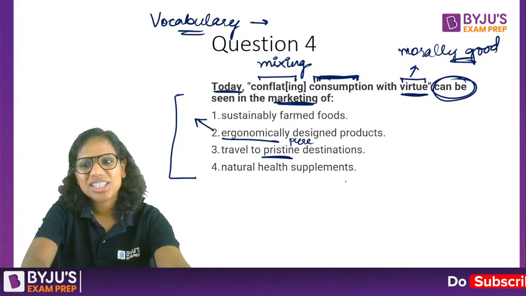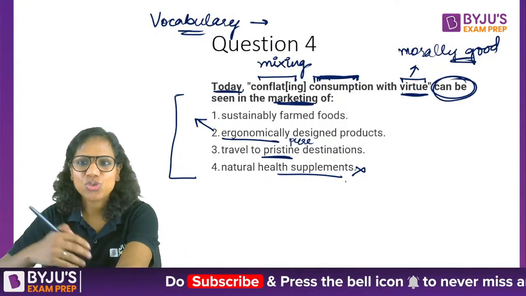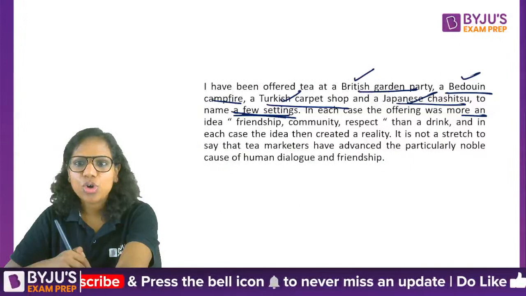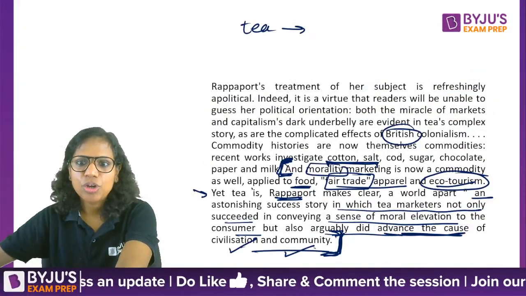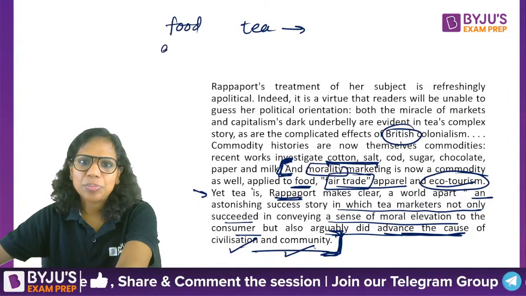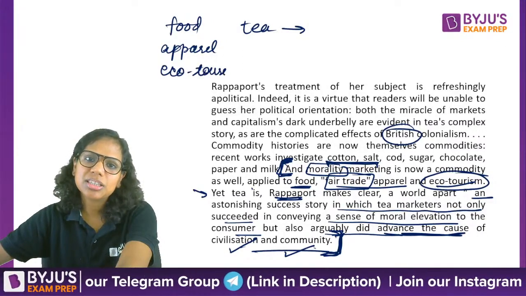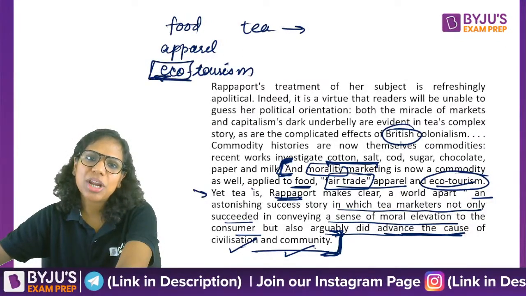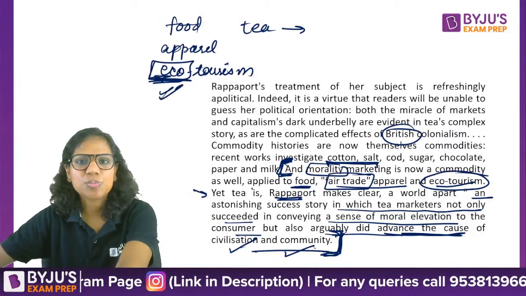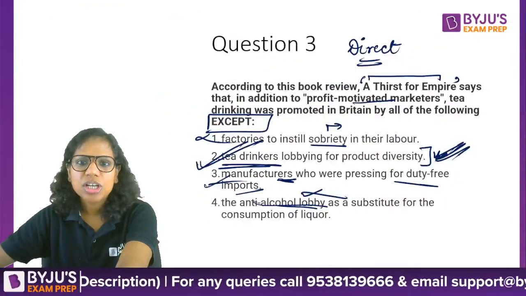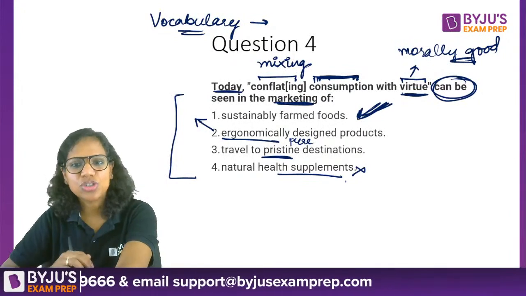We've discussed... No, 4. No, natural health supplements have not been discussed. See, what has been discussed? Let's just see. Conflating consumption with virtue. Virtue is morality. Food, fair trade apparel, and ecotourism. So ecotourism means that the environment is prime here. So it's not just morality; it's a concern for the environment that is prime here, right? So sustainably farmed foods is something that can be directly seen from what I have just read.